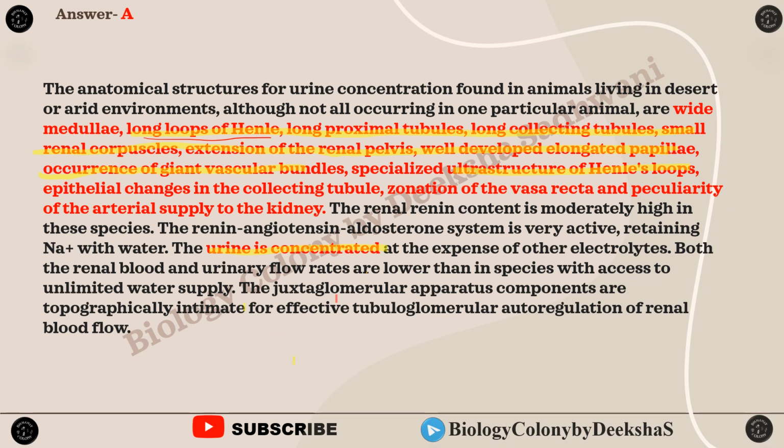Also renin content is moderately high in these species. So the renin angiotensin aldosterone system is very active, thus retaining the sodium with water. So option A is correct.